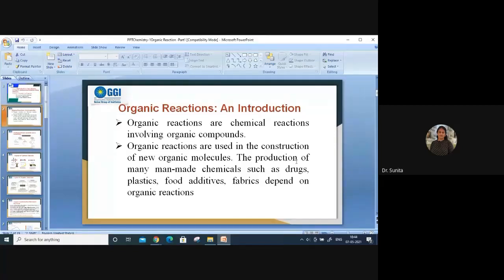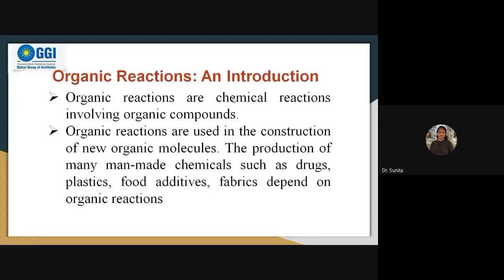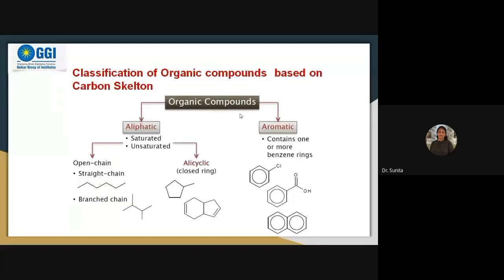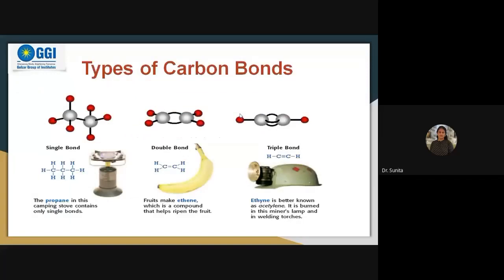The portions, the organic reactions. Okay, so between the compounds, or you can say molecules. So I gave you the brief introduction about the organic reactions, how it takes place. Then we first discussed a brief summary of the organic compounds. That was the difference between, as Karthik has said, aliphatic and aromatic compounds. So what are the aliphatic compounds, aromatic, and how many types of bonds are there?